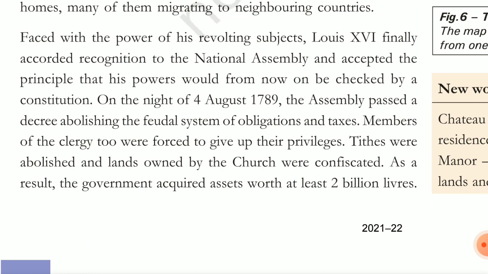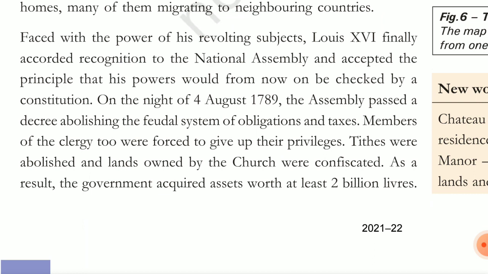They were divided into three estates, and the clergy and the nobles did not need to pay tax. They had some privileges, the feudal dues, but now the clergy and the nobles had to pay the tax, and this was abolished. And the clergy's land, given by the kings, was confiscated, taken away.